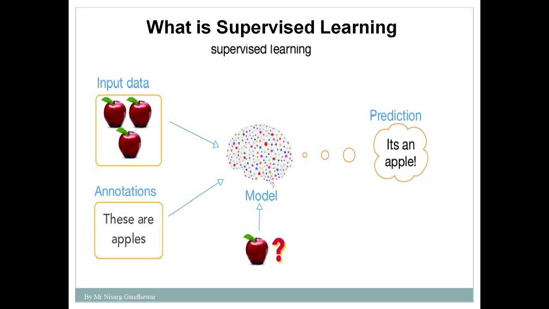In case of supervised learning, we are always providing labeled data and asking the machine to learn from that particular data. Again, I will give a simple real life example. Suppose I want to teach a small child to classify between dog and cat.